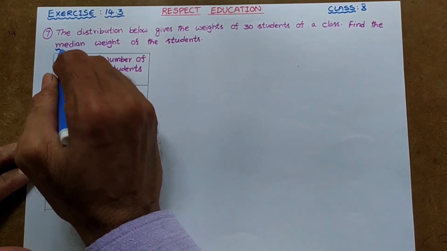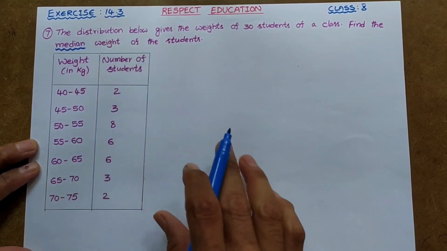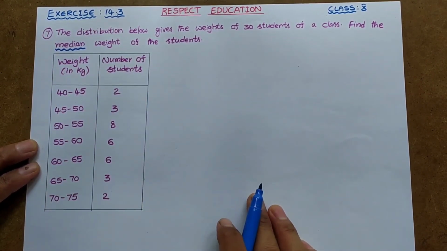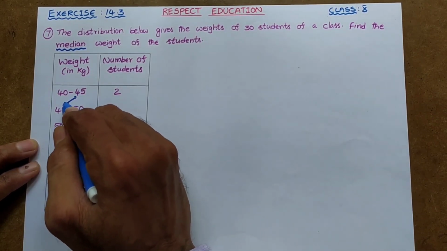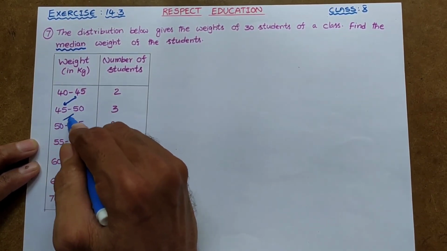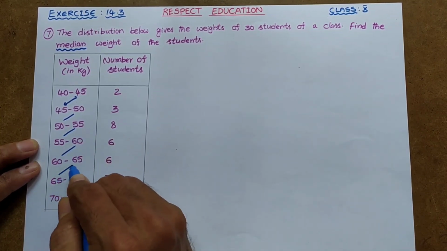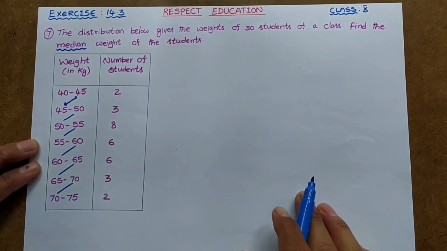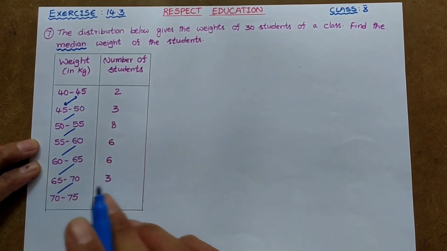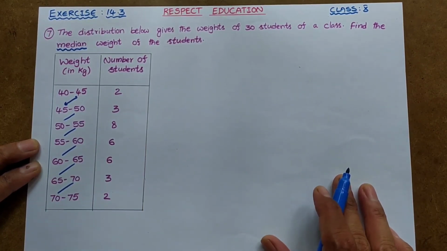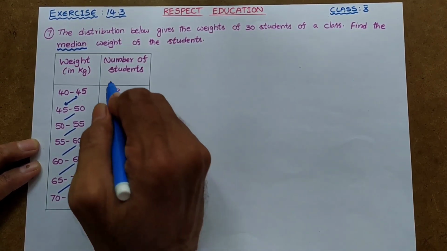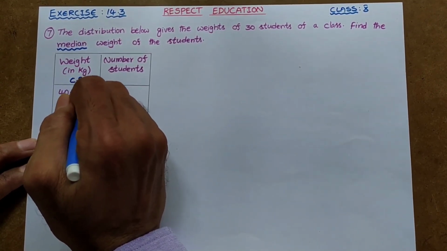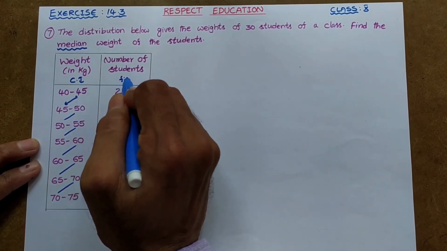We have to find the median, for which first the class intervals are to be continuous. See here 40 to 45, again 45 to 50, same here 50, 55, 60, 65, 70. So it is clearly a continuous class interval. Here we can take this as Ci, class interval, and this is Fi, frequency.